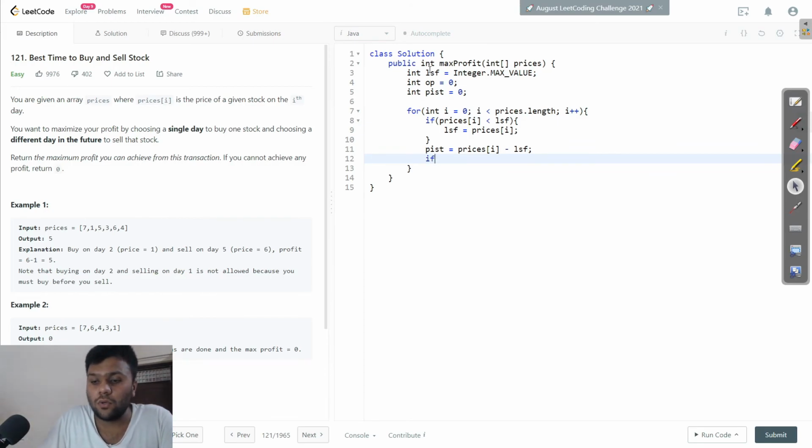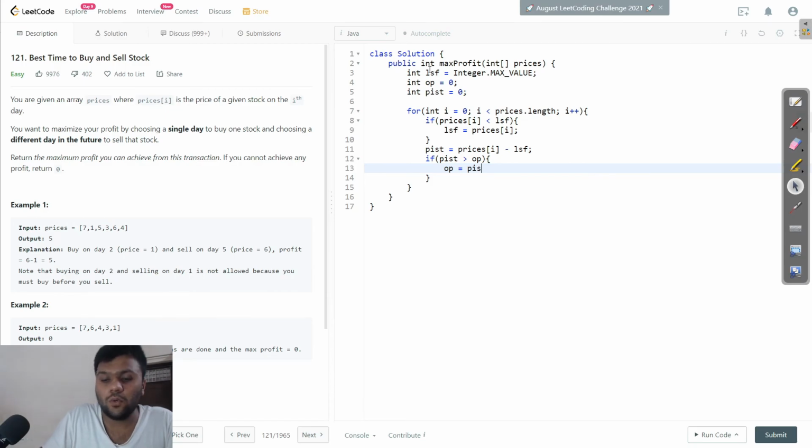So I will say if profit if sold today is greater than overall profit, then I will make OP equal to profit if sold today, and I will return my overall profit.